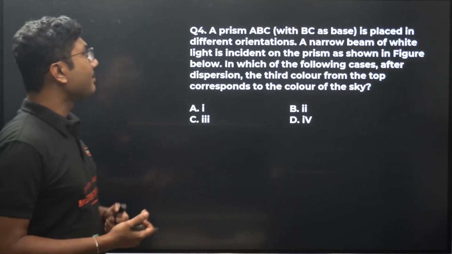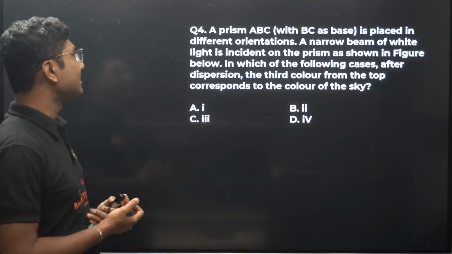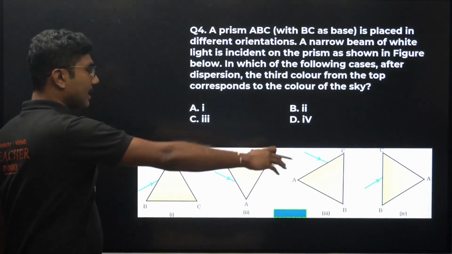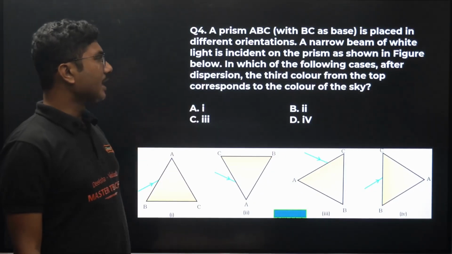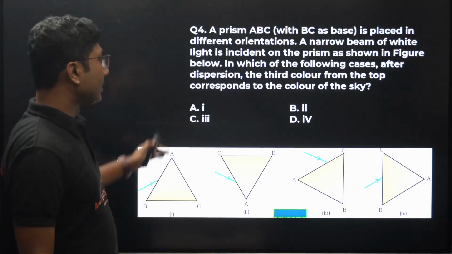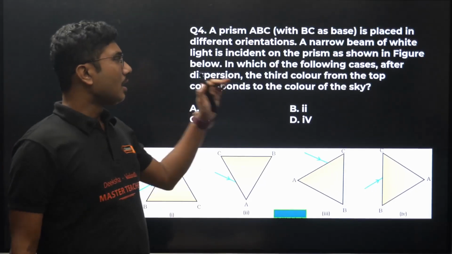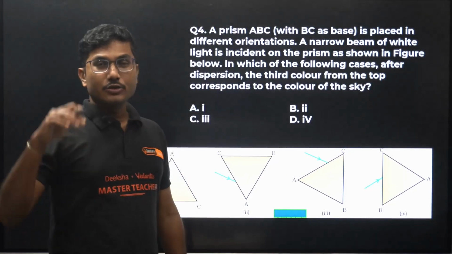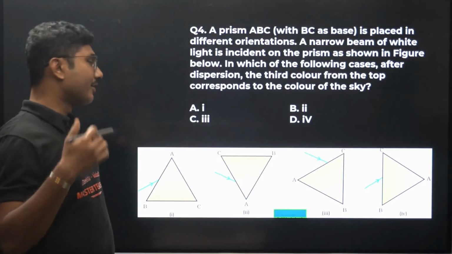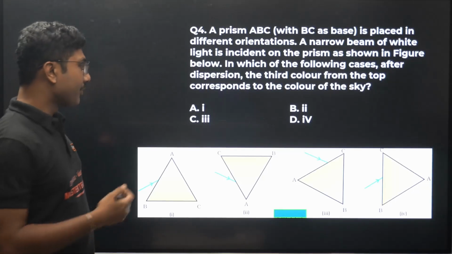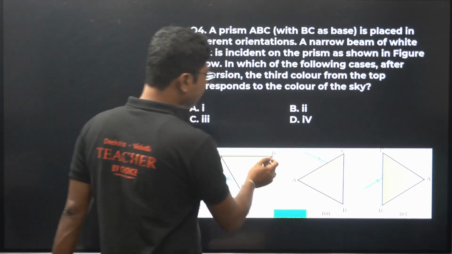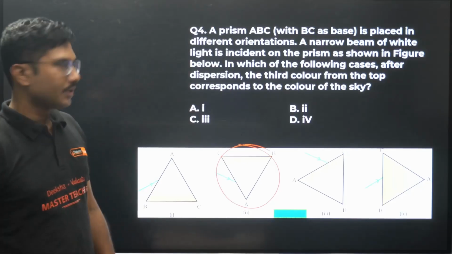Next is a prism ABC with BC as base, placed in a different orientation, with a narrow beam shown. So there is a diagram, and based on this diagram you have to figure out which color from the top corresponds to the color of the sky. The third color from the top will be VIBGYOR, so VIBGYOR is very important. If you see blue, indigo, violet, indigo, blue, that means the third color from the top, but we get red least scattered, so it will be the reverse prism, so this will be the correct answer, right?